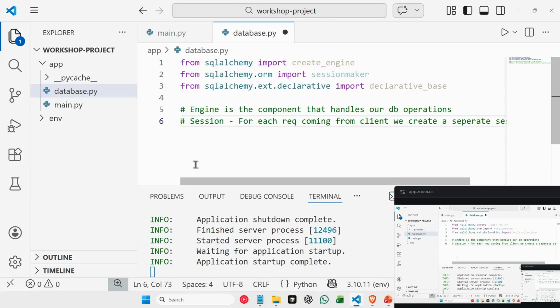And the reason we create a session is for better control over our database. So whatever operations that are being performed in that particular session, at the end we will be committing those operations. We will say database commit, and then we will close our database. Okay. So for fine control, we are using sessions here.